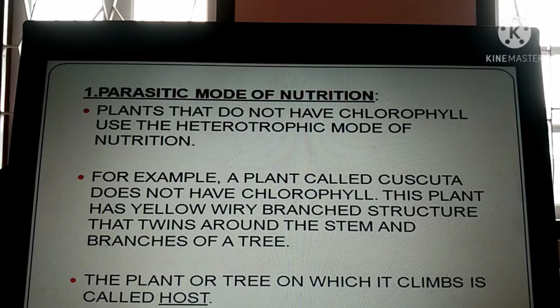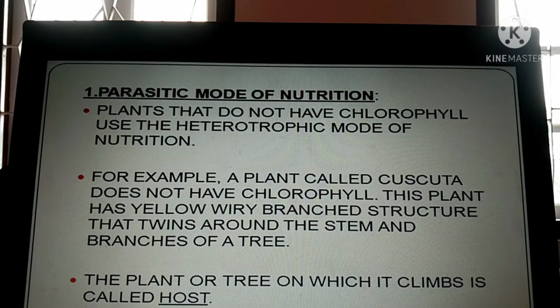Students, in the last slide, we studied the process of nitrogen fixation in plants. Whatever I explained is enough for now, because we are going to study the nitrogen fixation process again later in the chapter, as well as in higher classes. So for now that much explanation is okay.